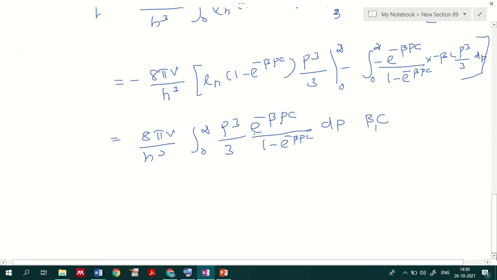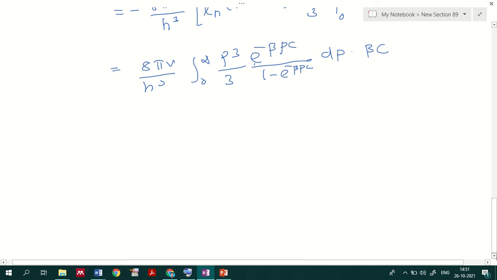While solving further, beta c I can write as c by kT. So 8 pi V divided by 3 h cube kT.